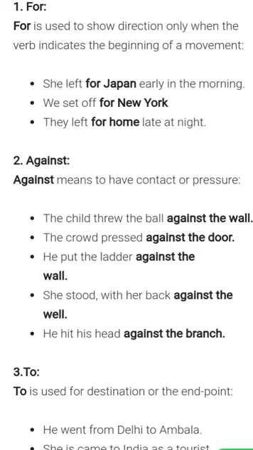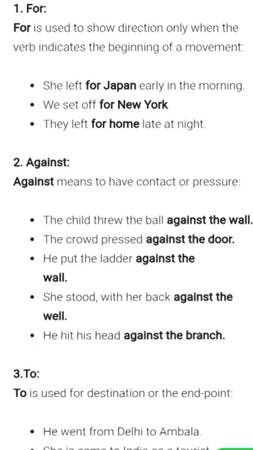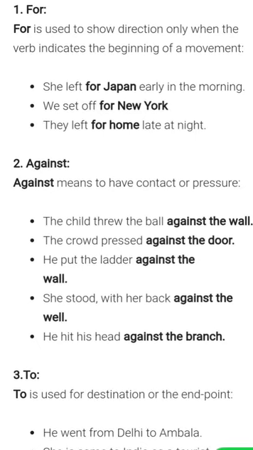Now the next is against. Against means to have contact or pressure. The child threw the ball against the wall. The crowd pressed against the door. He put the ladder against the wall.